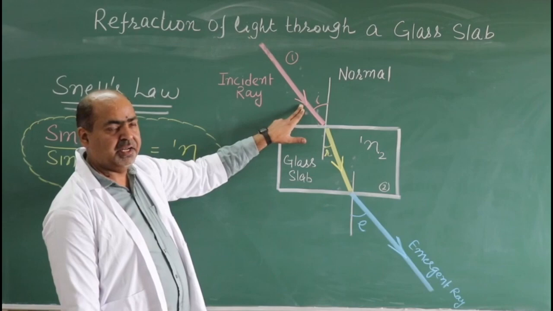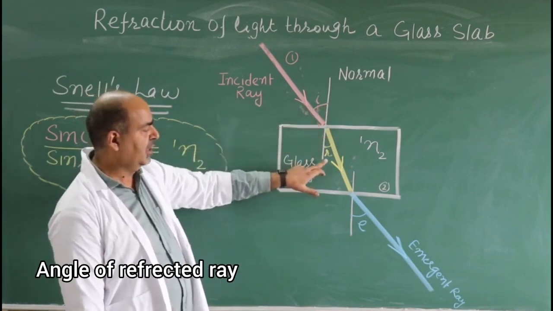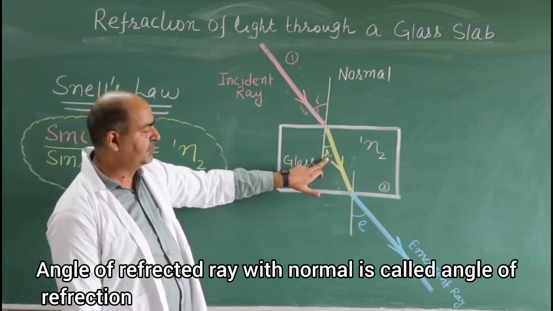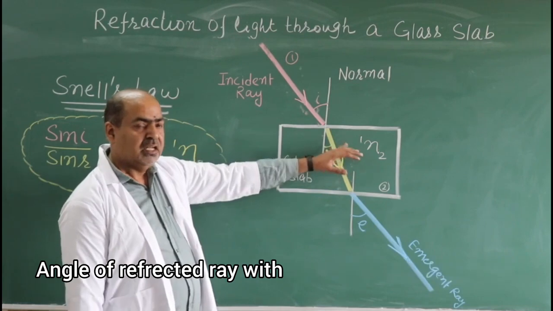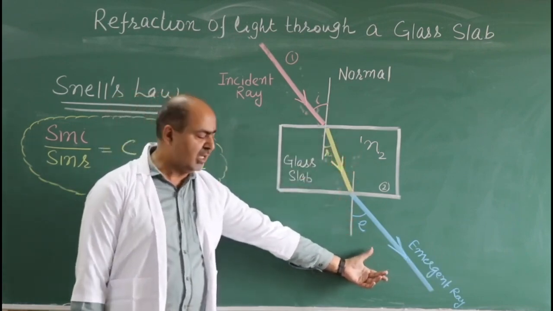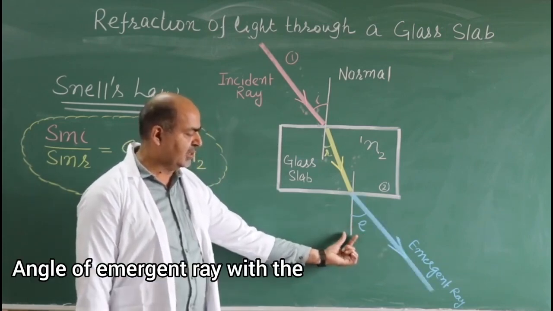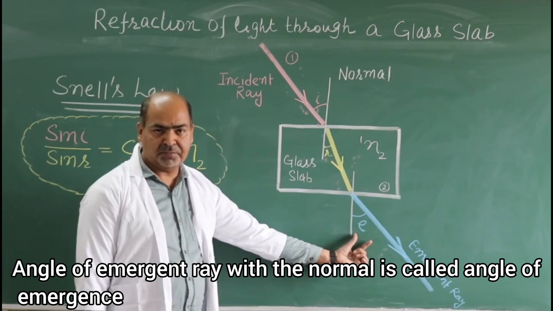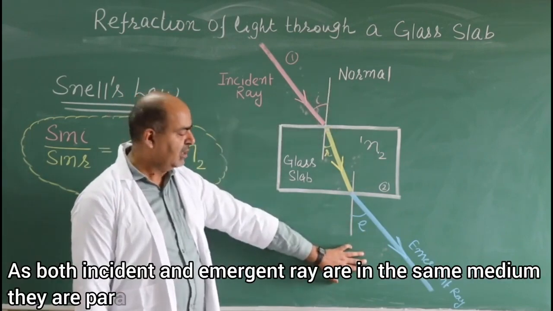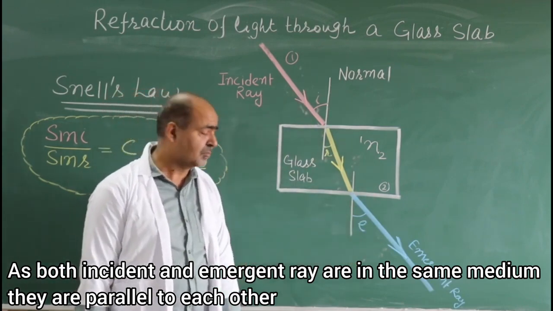Angle of incident ray with this normal is angle of incidence i. Similarly, angle of refracted ray with normal is angle of refraction. So after this, refracted ray will enter again into first medium here. This is our emergent ray. So the angle which it makes with the normal, that is basically angle of emergence. When first and this last medium are same, this emergent ray and incident ray, they are parallel to one another.